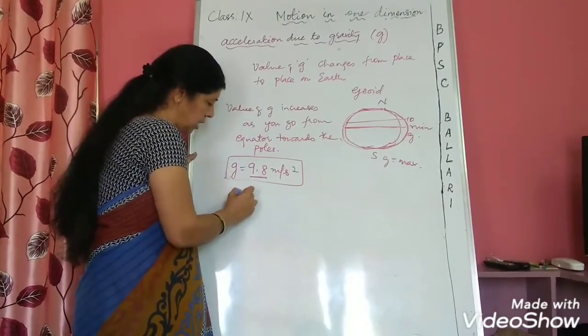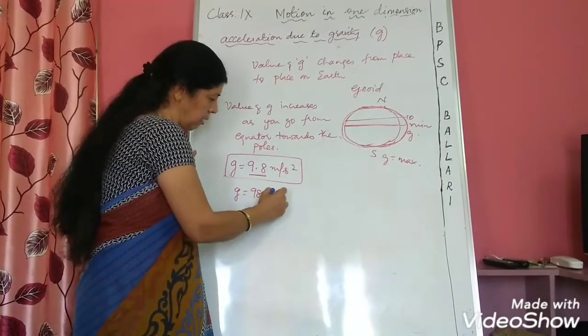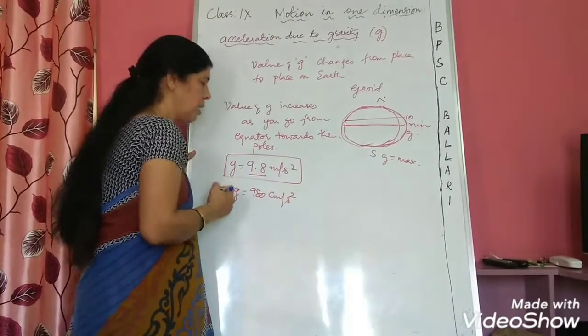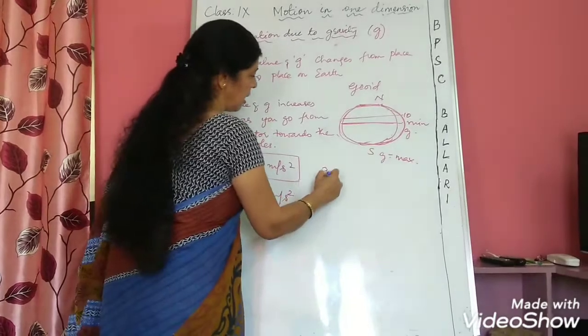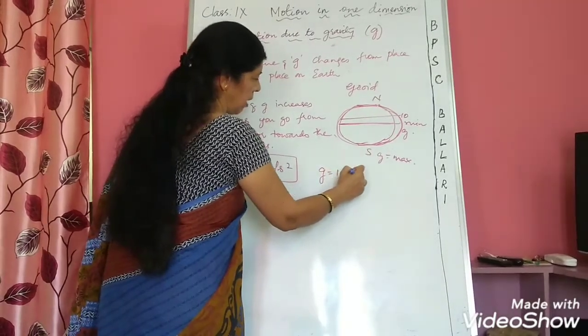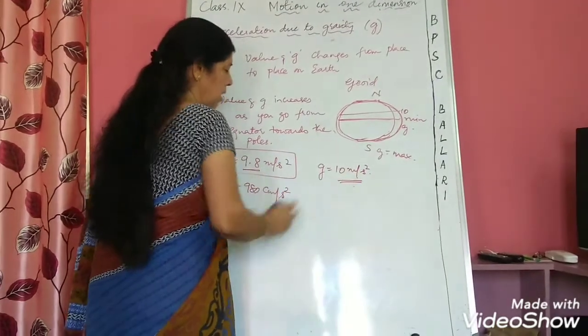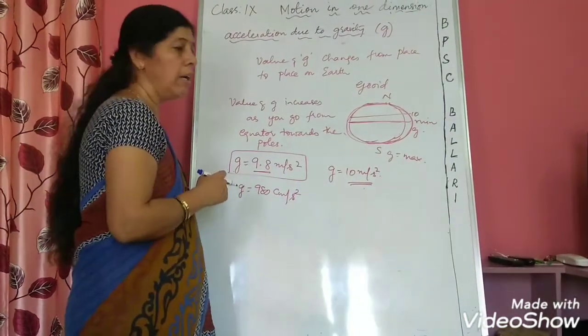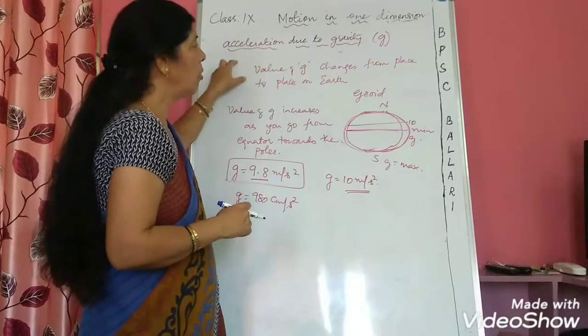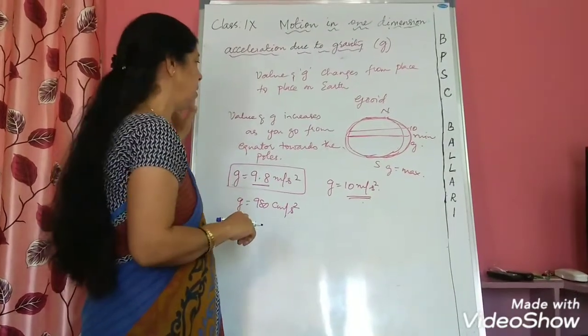If it is CGS, then it will be 980 centimeter per second square. Sometimes even in problems we consider the value of g as 10 meter per second square. It does not make much difference, either it is 9.8 or 10. So this is about acceleration due to gravity.